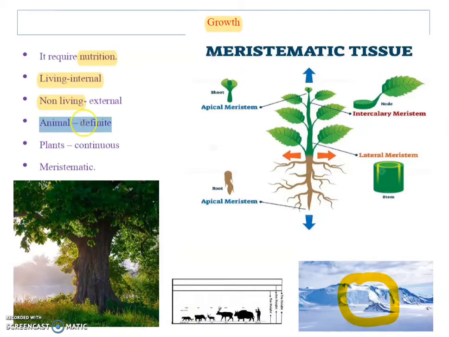Animal growth is definite, while plant growth is continuous. In animals, height is limited. Human beings can grow up to about 7 feet, but plants grow continuously. Their branches grow, their leaves fall and they grow again. Plants live year after year and keep growing. So plant growth is continuous, while animal growth is definite or limited.